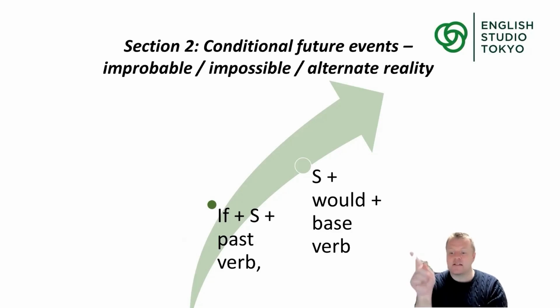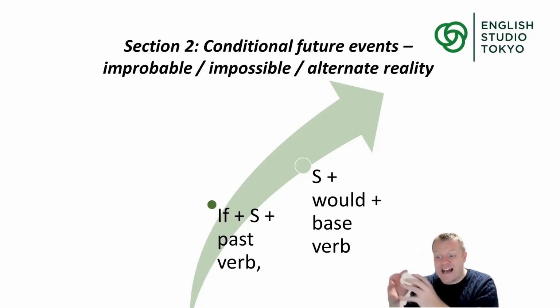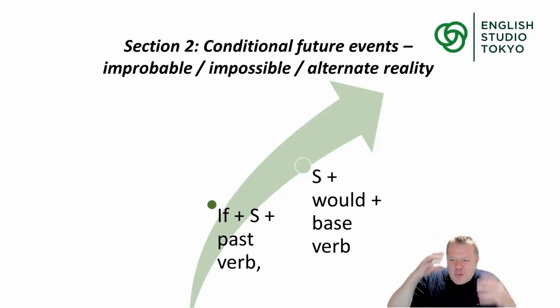And for all of these situations, improbable, impossible, and alternate reality, we use this language structure: if plus a subject plus a past verb. And again, people go, oh, that's strange because it's the future. No problem.